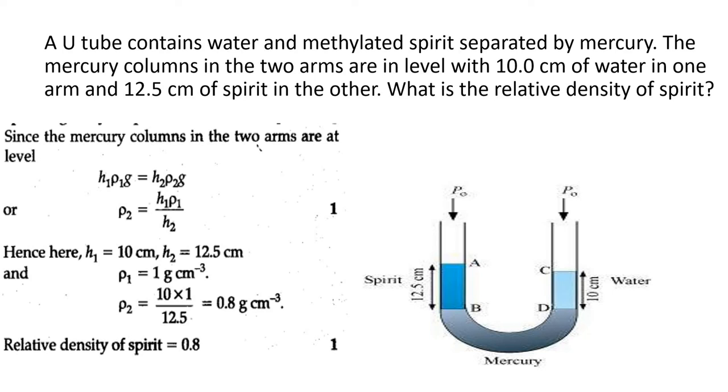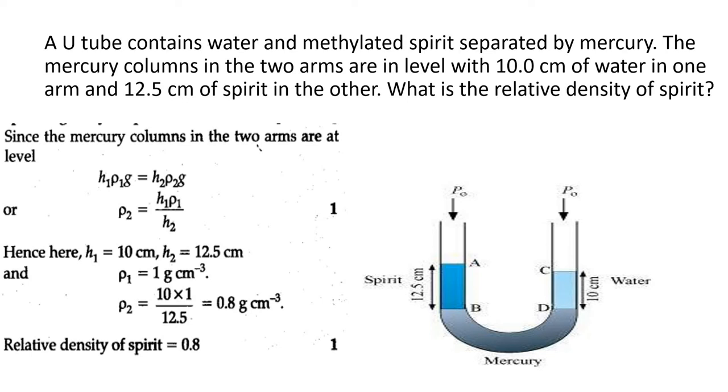What is H1 rho 1 G? Pressure due to one liquid, whichever it is. So we have to find rho 2. So rho 2 is equal to H1 rho 1 by H2, because G will get cancelled. H1 is given 10 centimeter, H2 is given 12.5 centimeter, rho 1 is 1 gram per centimeter cube. How are we writing 1 gram per centimeter cube?